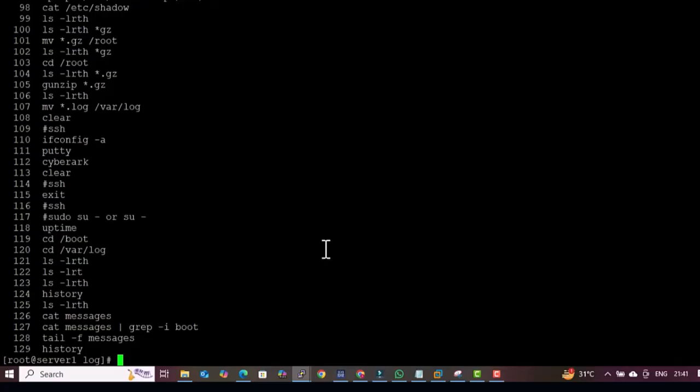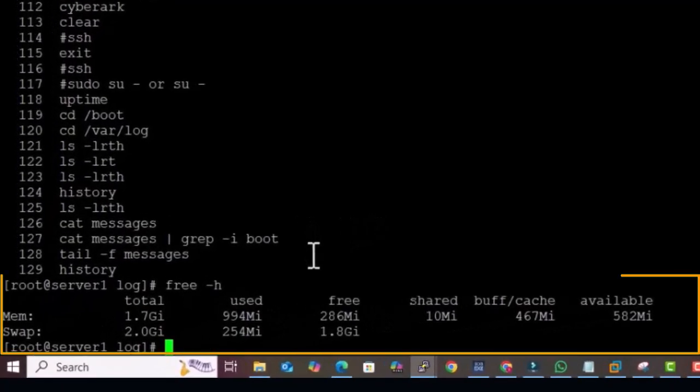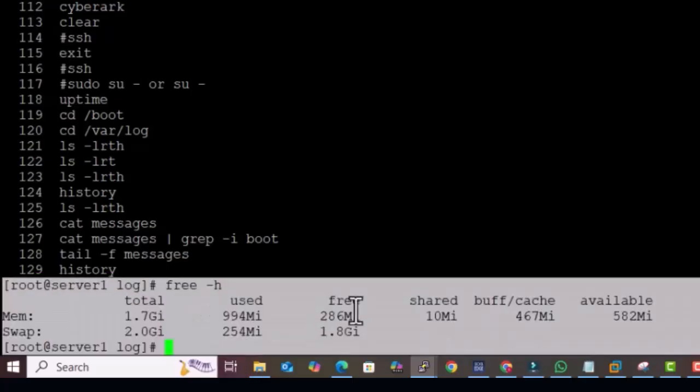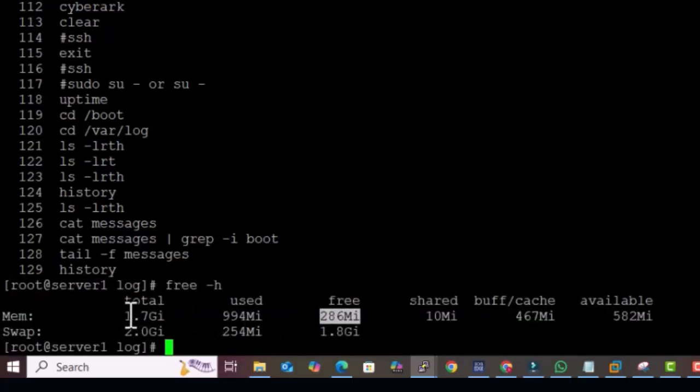The other command that you are going to use in your daily life is free -h. You will get many incidents related to low memory utilization. Like here, only 286 MB is free out of 1.7 GB and 994 MB is utilized. 582 MB is in buffer and ready to take the load from the new processes that are going to run. Same for swap, you will get alerts for swap as well. Currently it has 2 GB of swap and 1.8 GB free. Once this memory gets filled, the processes go to swap memory. You will be using this command too much in your daily life.